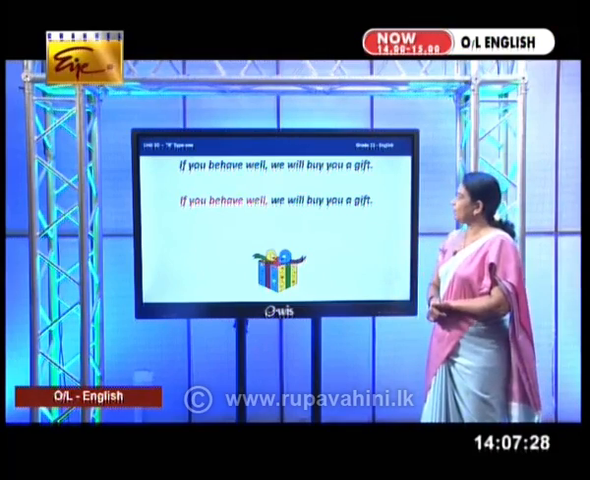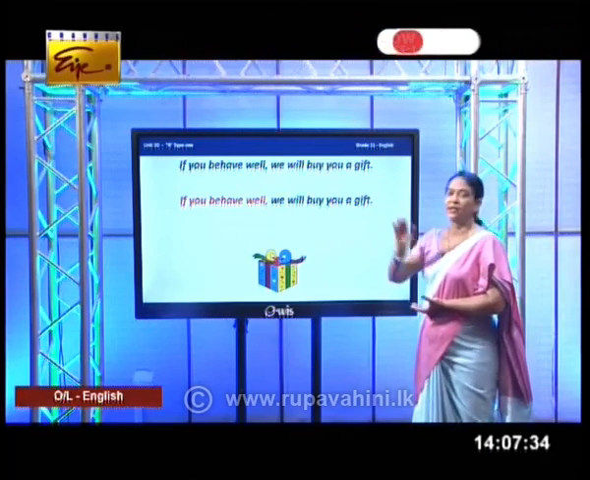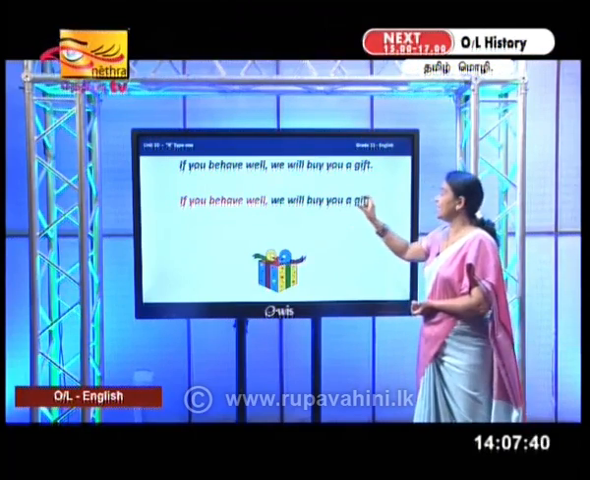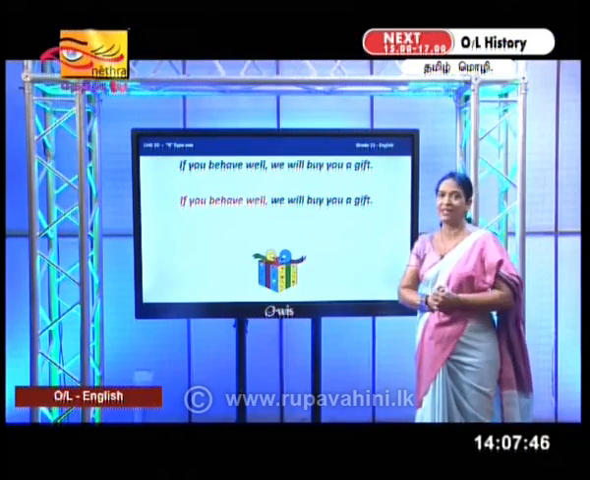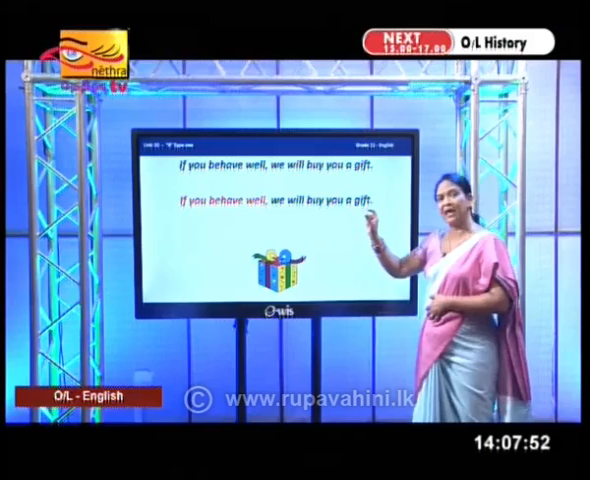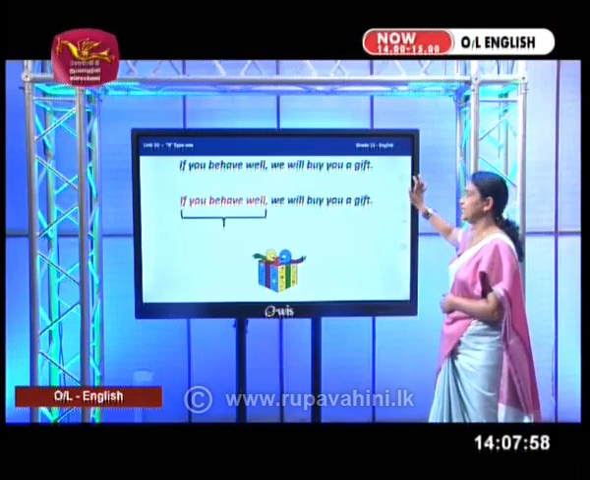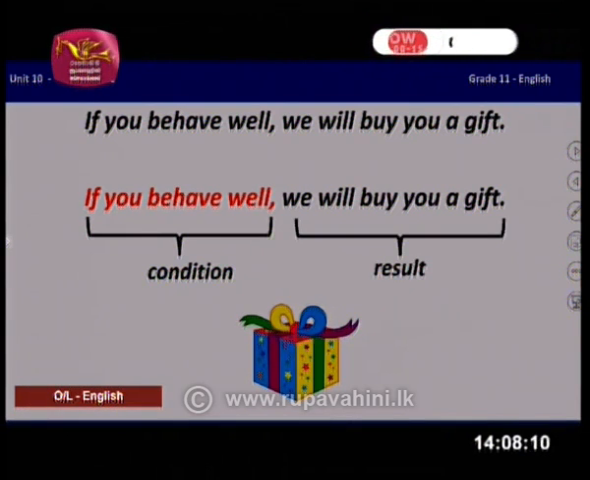Now if you take this, we will buy you a gift. Now will this happen if the boy does not behave well? No. That means buying a gift, the action of buying a gift, depends on the behavior of the boy. Do you understand that? Therefore, if you behave well, the action behaving well acts as the condition here. We call it the condition. If you fulfill the condition only, you will get this as a result. Therefore, the next part is the result.